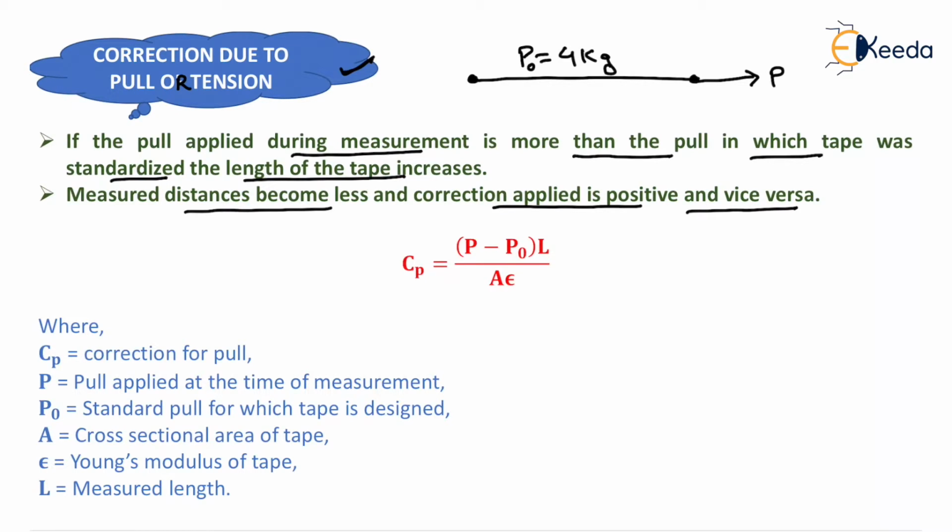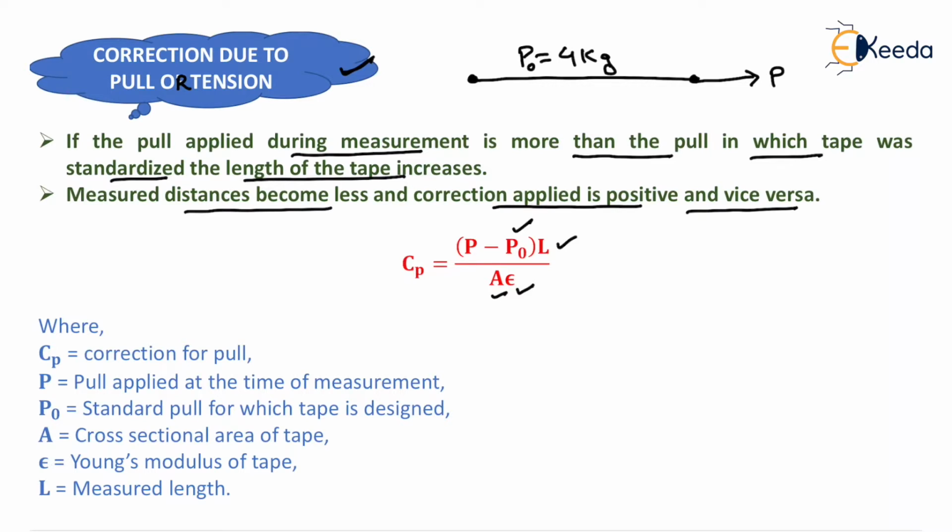So we had written the formula as P minus P naught, that is the difference between the applied pull and the standard pull, into measured length divided by area of the tape, that is cross sectional area of the tape, and the Young's modulus of elasticity of tape.